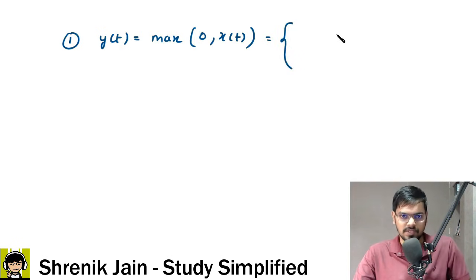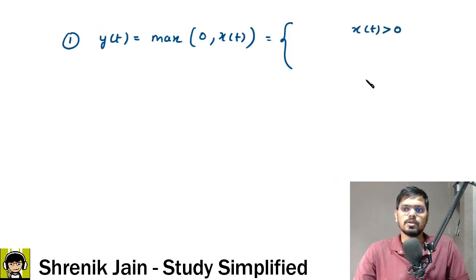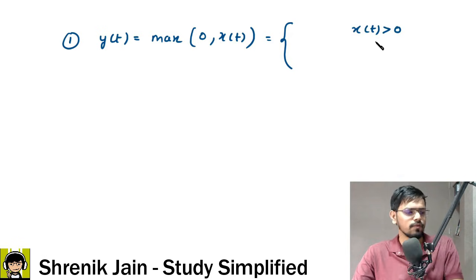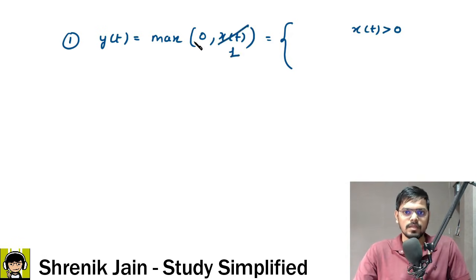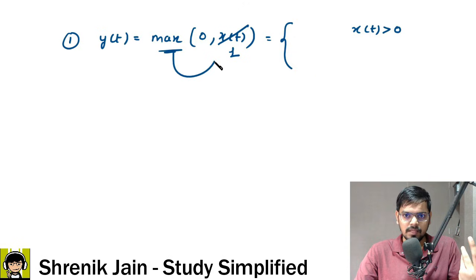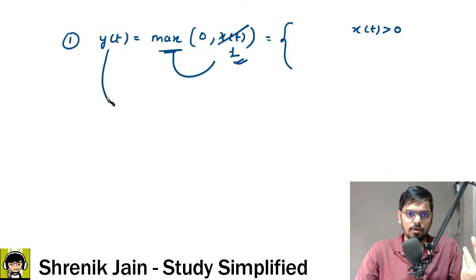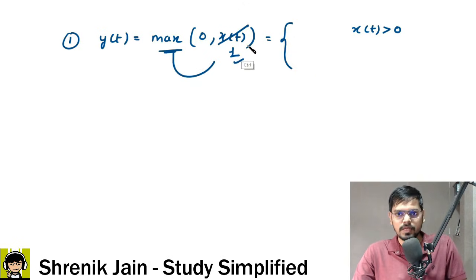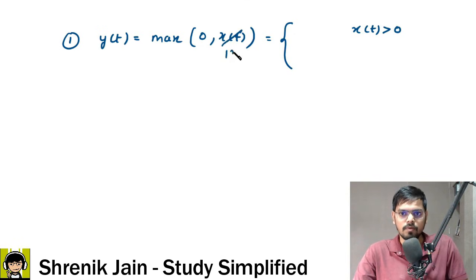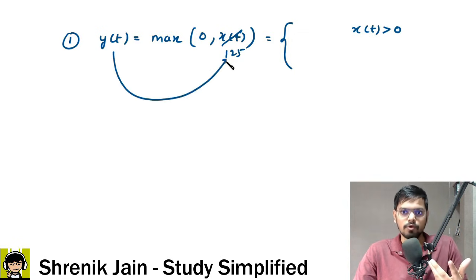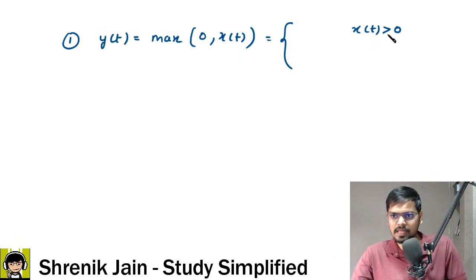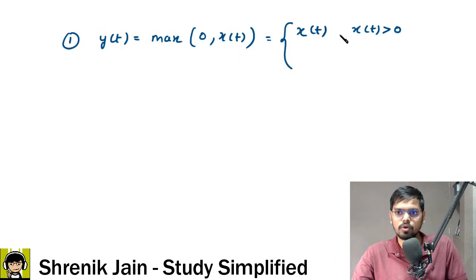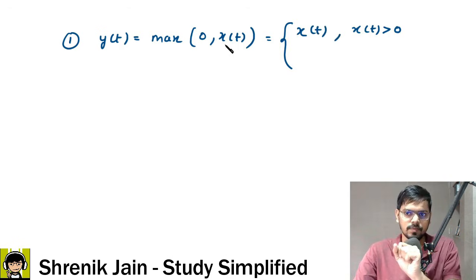Let us first mathematically see when x of t is greater than 0, like x of t is 1, 2, 3, 4, it can be anything. Suppose it is 1, then 0 comma 1, which is maximum? 1 is the maximum, therefore y of t is 1. Suppose x of t is now 125, so 0 comma 125, which is maximum? x of t is maximum, so y of t would be 125. Therefore, can I say in this domain the output is always x of t only, because that is the maximum among these two? Yes.